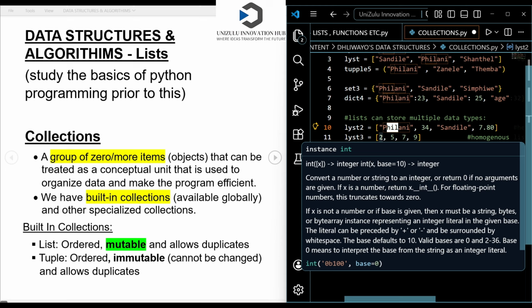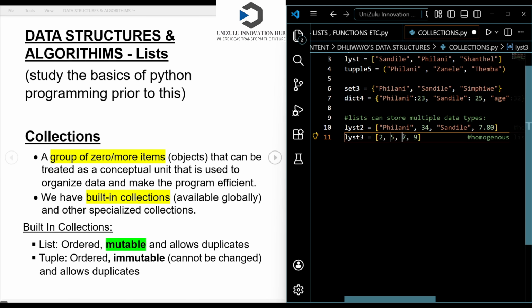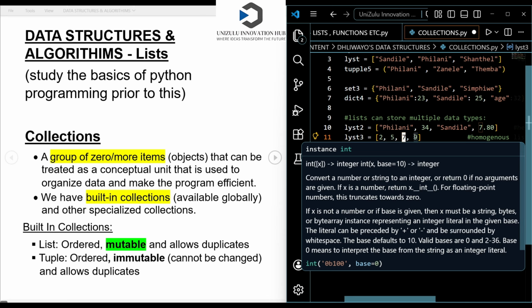This is very important. For example, if you want to store a list of marks, for example, the marks from the learners, let's say you are a teacher like me, and then you store your learners' marks in a spreadsheet. Basically, they're going to be stored in a list. They're going to have a list of marks, and you can do quite a lot of things on the marks. You can add other marks on top of the spreadsheet. We're still using the same Python logic. So basically, this is a list.